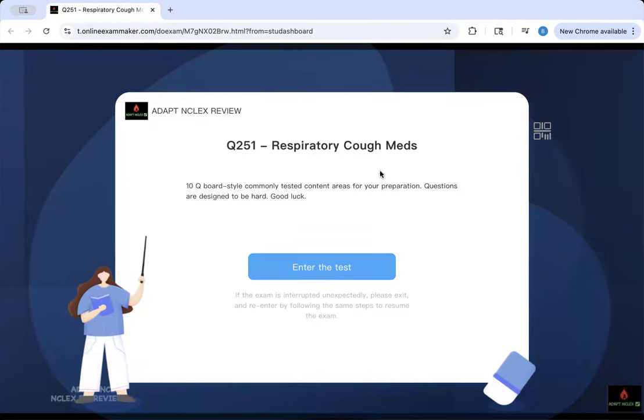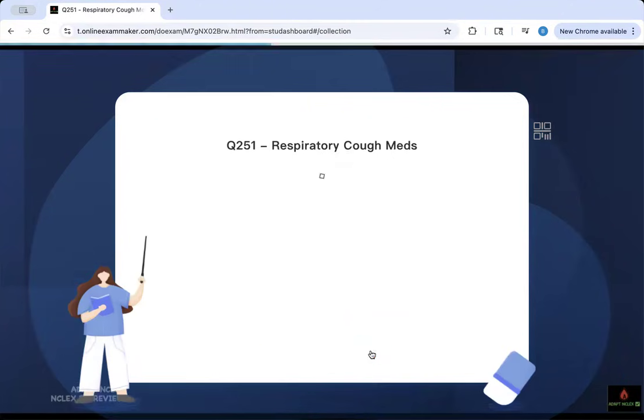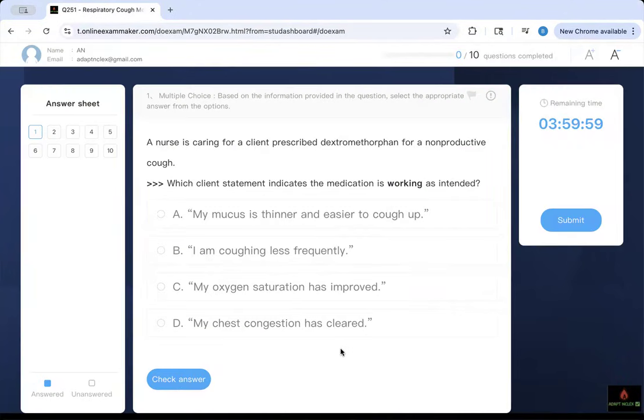They are straightforward. I'm going to give you the key concept. We're going to use 10 questions to show you how to identify them, and you never miss a question again. Let's get to it. This is the first question.